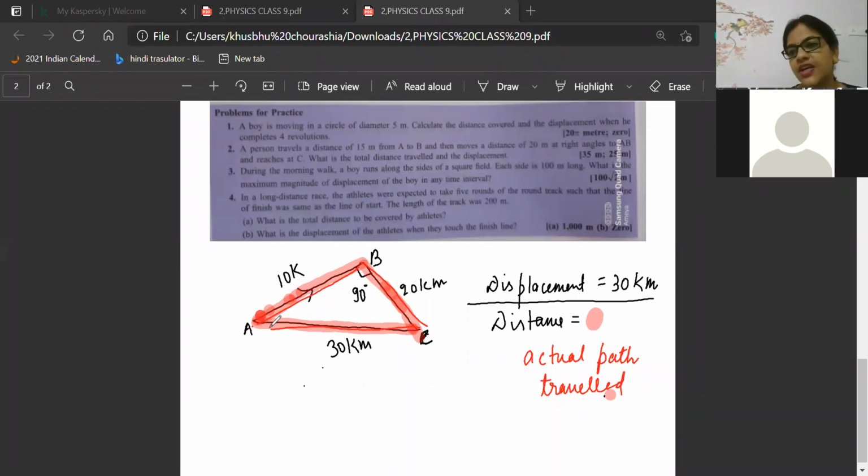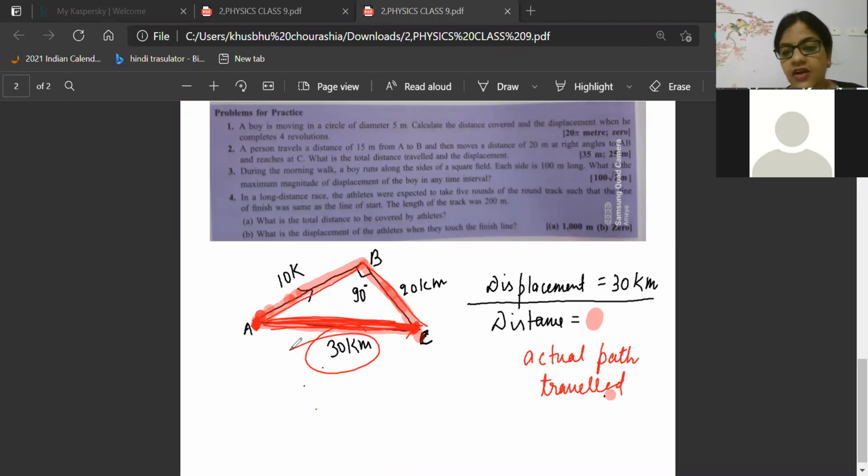Displacement definition is the shortest distance between the initial point and the final point. So here, A is the initial point and C is the final point, and the shortest distance between them will become this one only. So this will become 30 kilometer. For your understanding, I gave this simple example, beta.